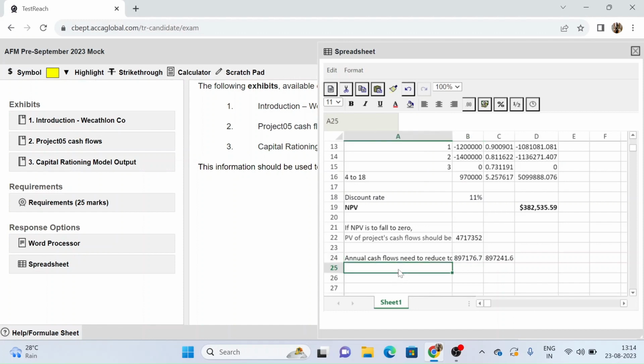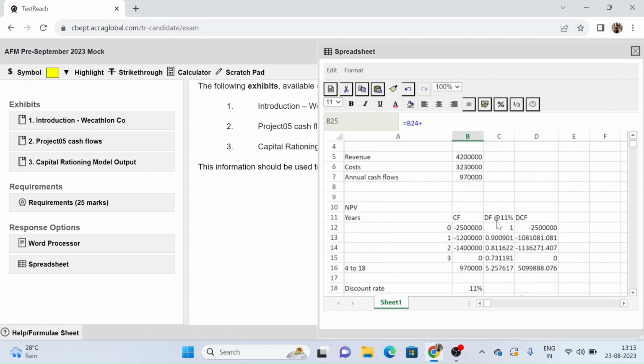Now let's see how much the sales revenue will reduce. So sales revenue would reduce to this amount plus your costs. These were your costs.